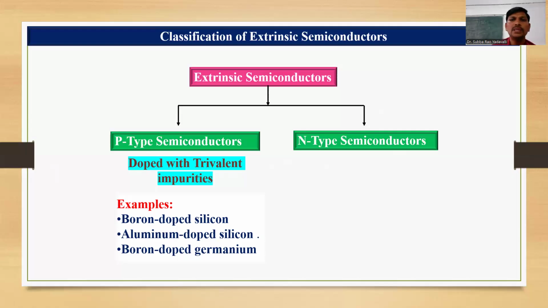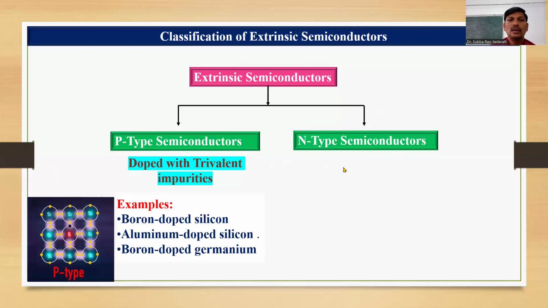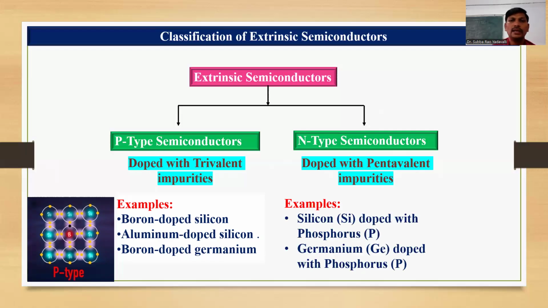And coming to the N-type semiconductors, here the pure intrinsic semiconductors are doped by pentavalent impurities. Pentavalent impurities means the valency of the atoms is 5. That means 5 valence electrons are present in the impurity atoms of N-type semiconducting materials. So these are the impurities added to the pure intrinsic semiconducting materials. For example, silicon doped with phosphorus and germanium doped with phosphorus. These are the examples of N-type semiconductors.